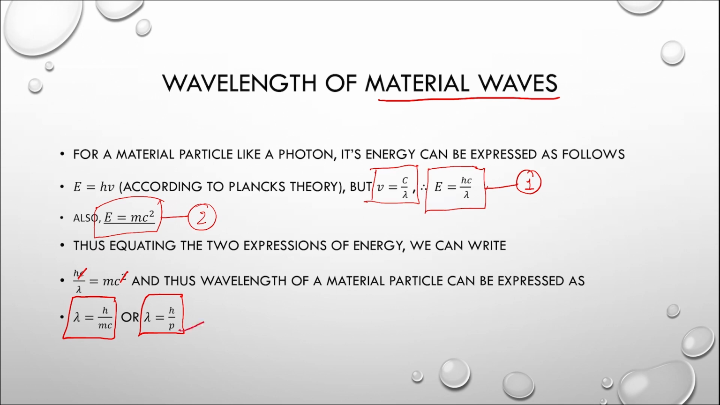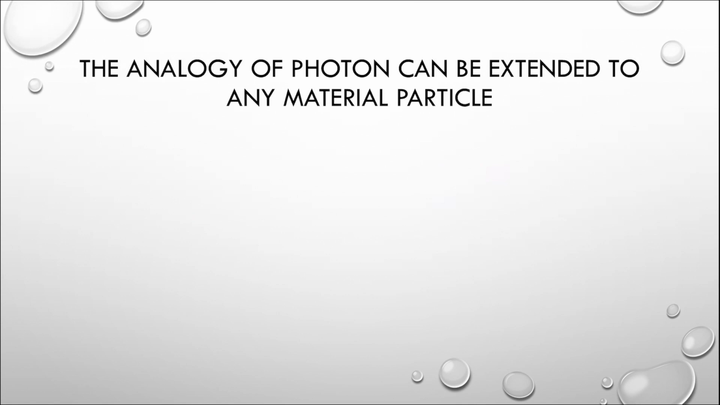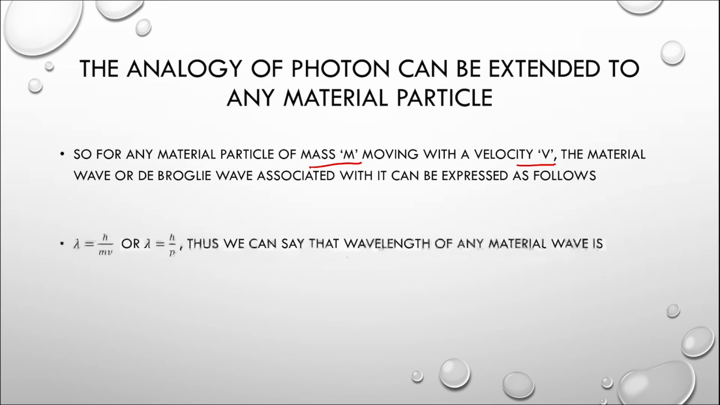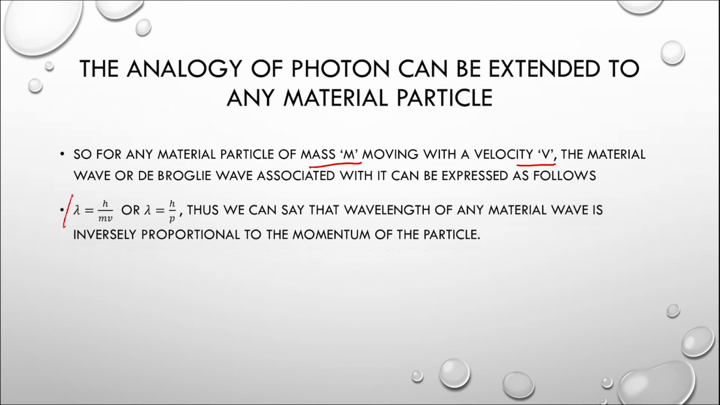Understand that momentum can be possessed only by material particles, and wavelength is for the waves. So in other words, the wavelength here, lambda, is the wavelength of a material particle having momentum p. If I extend the same analogy of photon that you just saw to any other material particle, I can therefore say that for any material particle of mass m, which is moving with velocity v, the material wave, or what we call the de Broglie wave associated with it, can now be expressed as lambda is equal to h